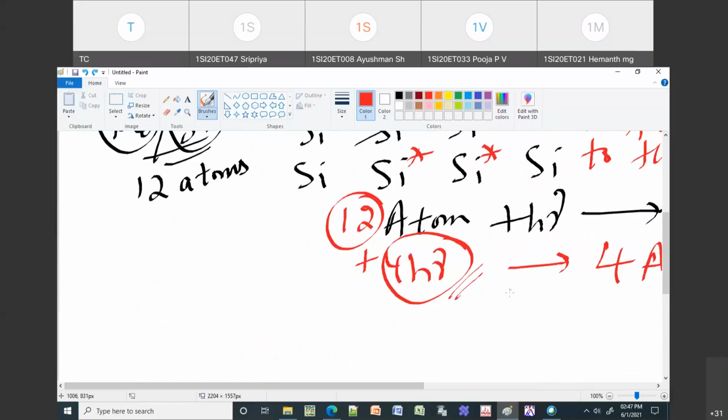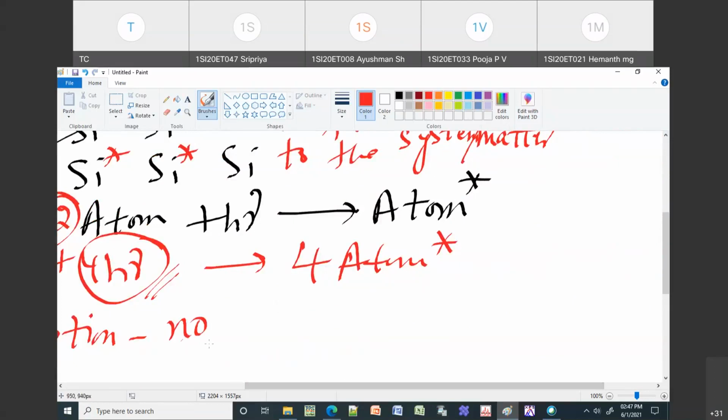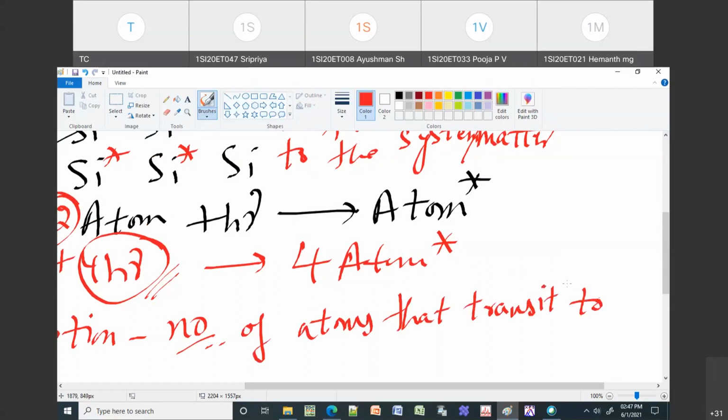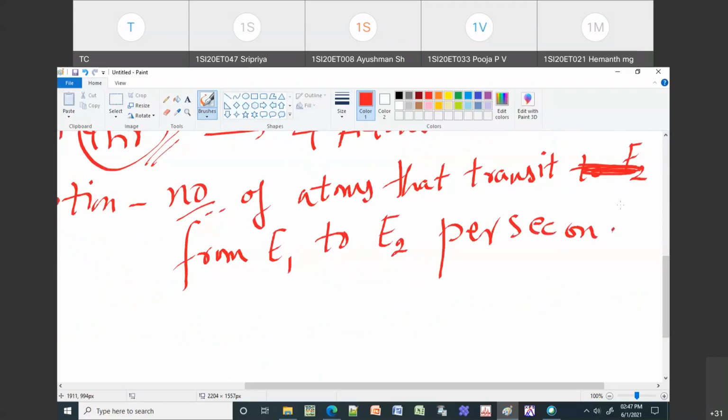Okay, so there is something called rate of absorption and rate of emission. There are two things. Rate of absorption refers to the number of atoms that transit to E2. So I think we will write that completely. That will transit from E1 to E2 per second. Okay, so that is your rate of absorption.